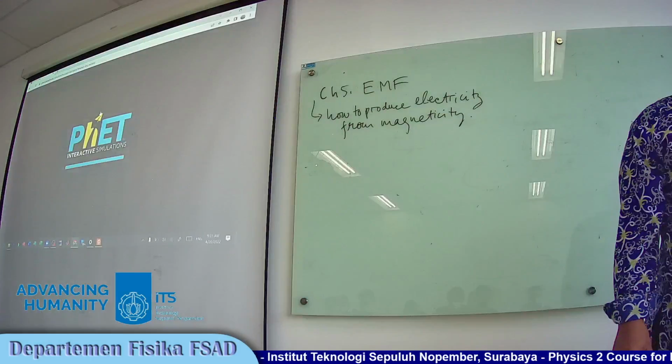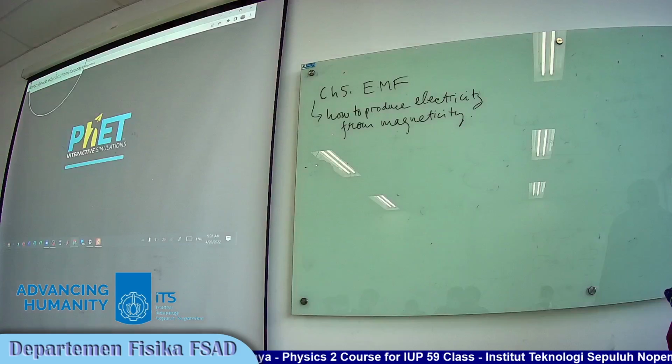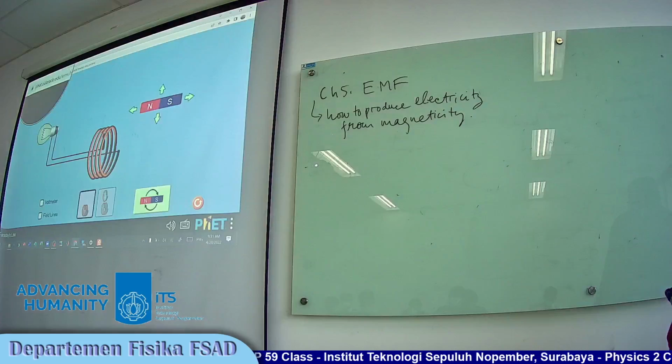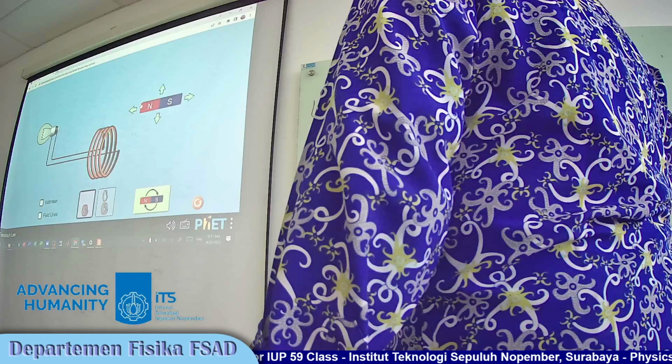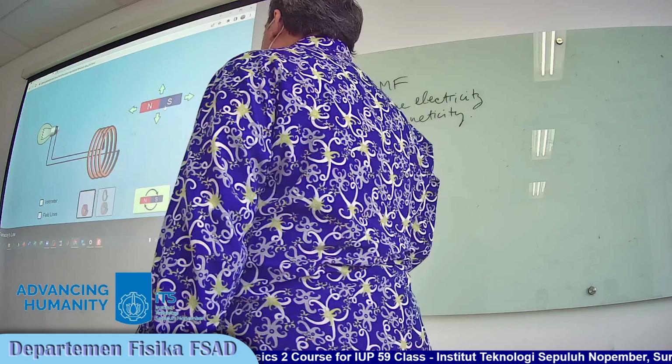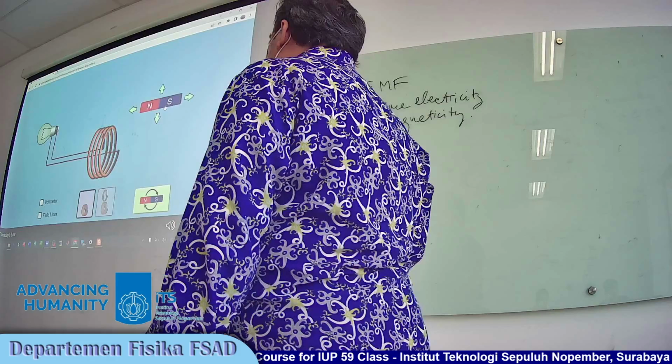The address is this one, fed.colorado.edu. You can try the other simulations. And this is how we can produce electricity according to Faraday's law.